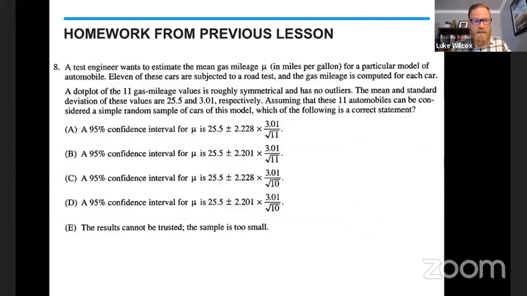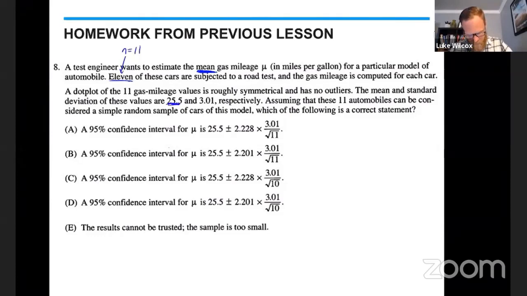It says a test engineer wants to estimate the mean gas mileage. So right away, I know that I'm trying to estimate a mean rather than a proportion, in miles per gallon, for a particular model of automobile. 11 of these cars, sounds like our sample size is 11 here, are subjected to a road test, and the gas mileage is computed for each car. A dot plot of the 11 gas mileage values is roughly symmetric and has no outliers. The mean and the standard deviation of these values are 25.5 and 3.01.